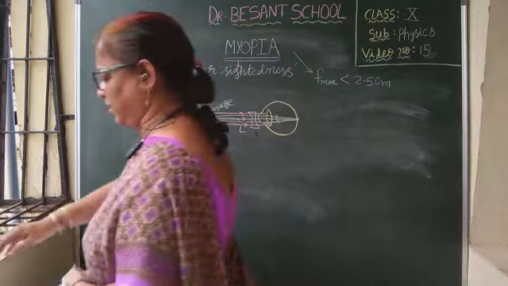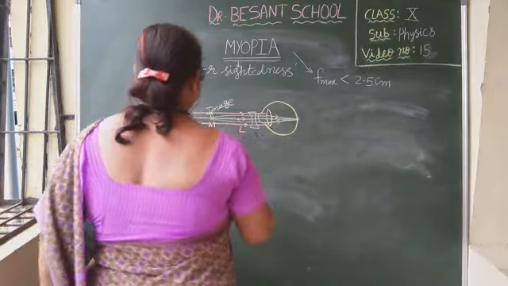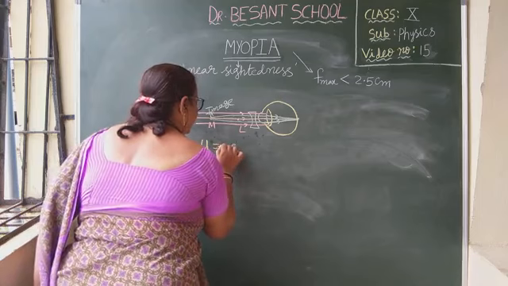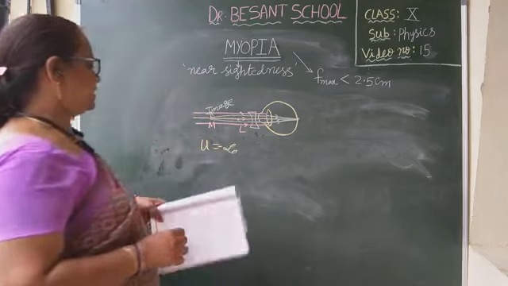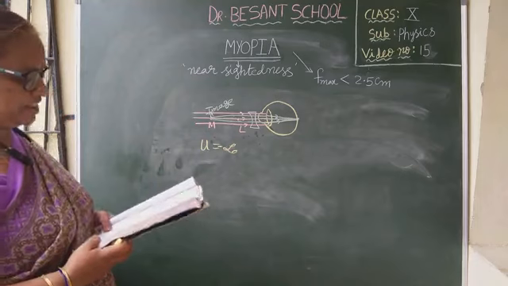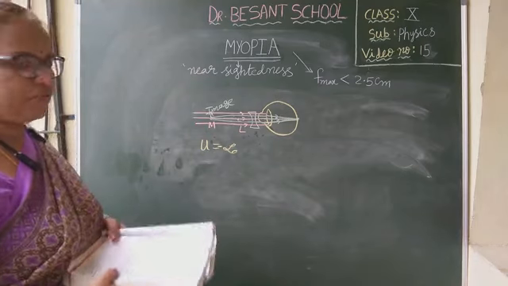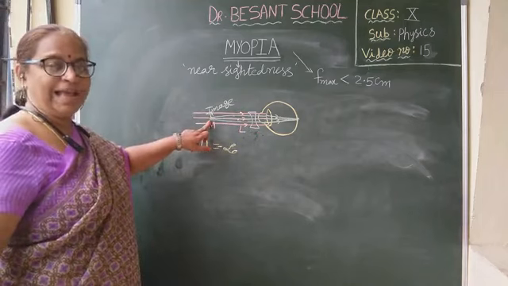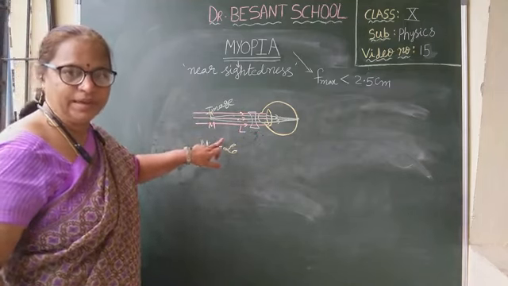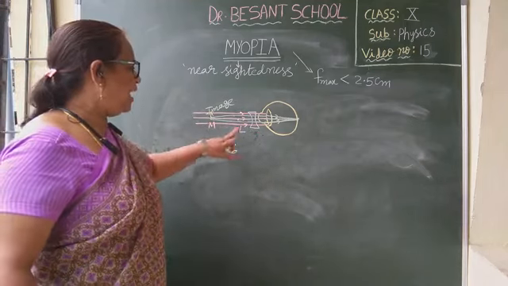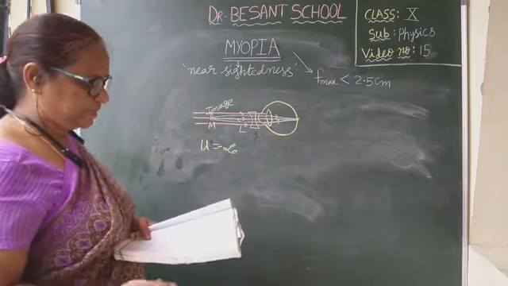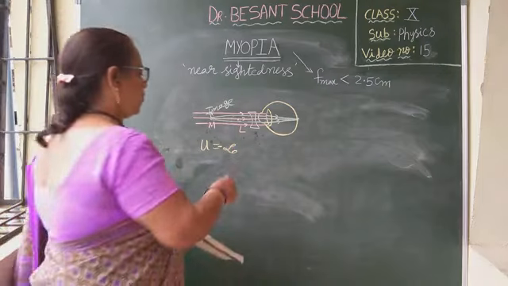Where is the object here? See here, where is the object? u equals, the object is at infinity. We can say minus infinity with sign convention. And where is the image formed? The image of this object by this concave lens is formed at M. M means the far point, isn't it? So the image is formed at a distance, the far point distance, which we call the distance of the far point.